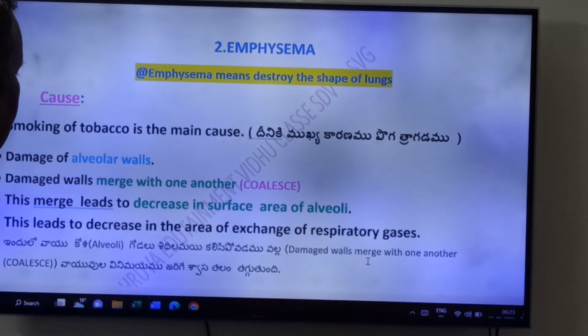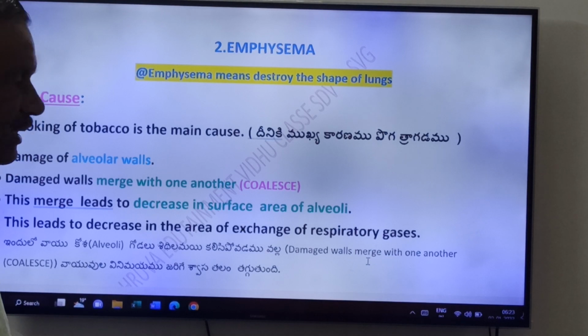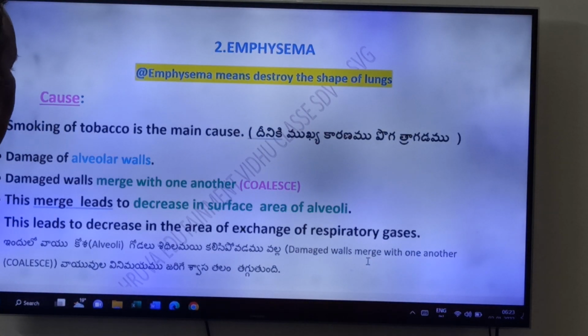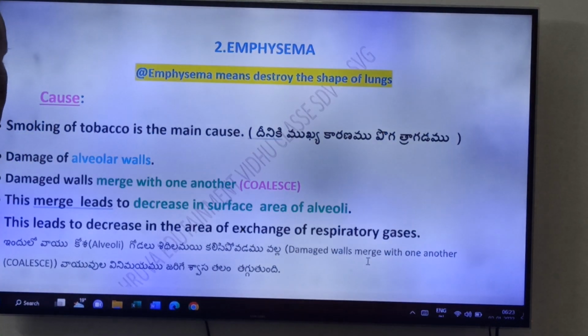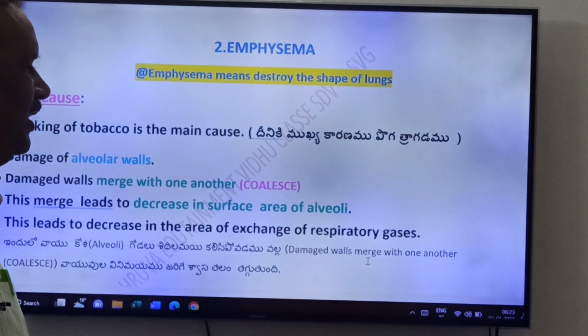Damaged walls merge with one another. This merging leads to a decrease in the surface area of the alveoli. This leads to a decrease in the area of exchange of respiratory gases.